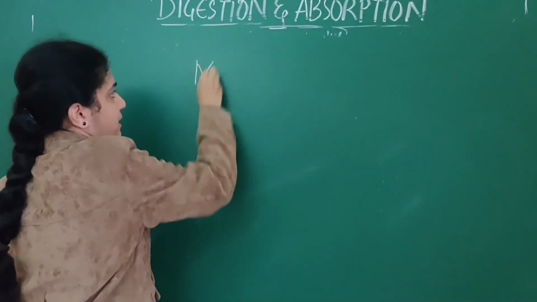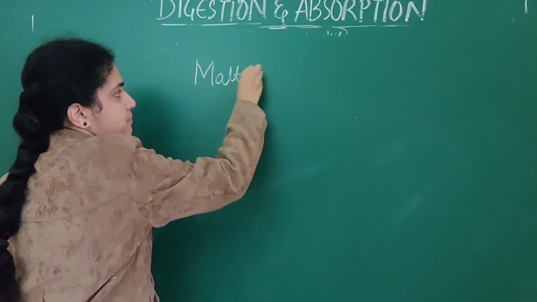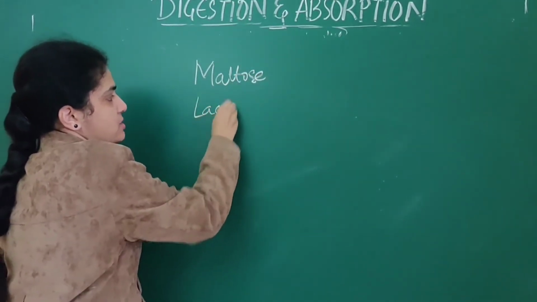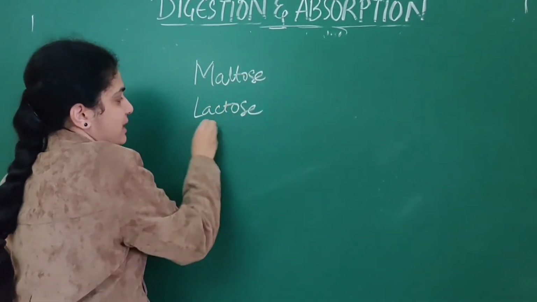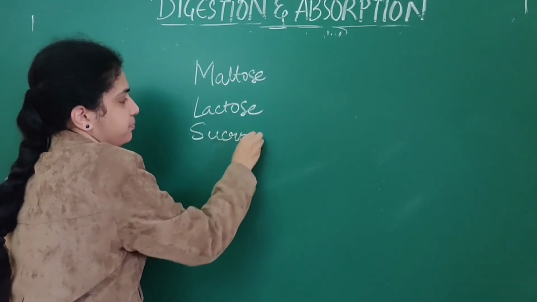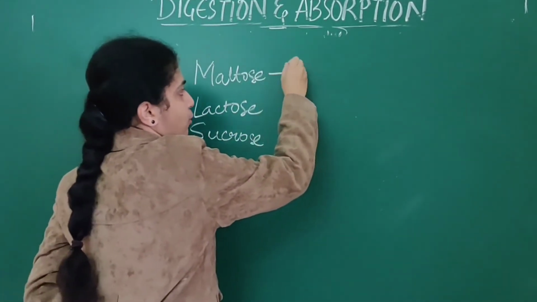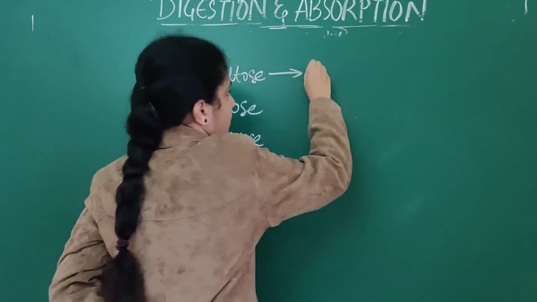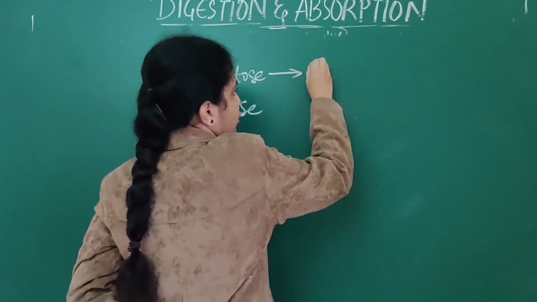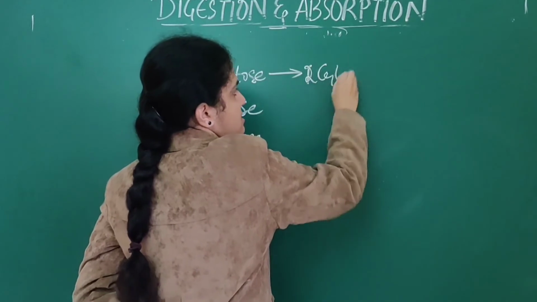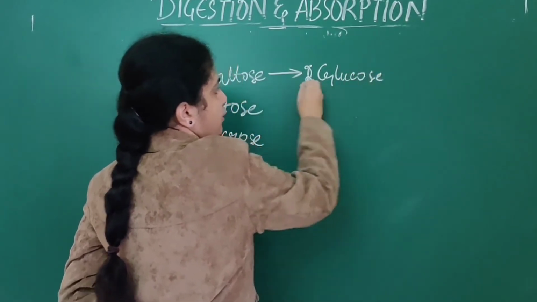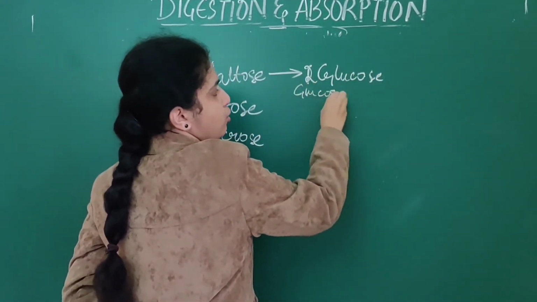The carbohydrates: maltose, lactose as well as sucrose. Maltose is broken down into two glucose molecules, glucose plus glucose.